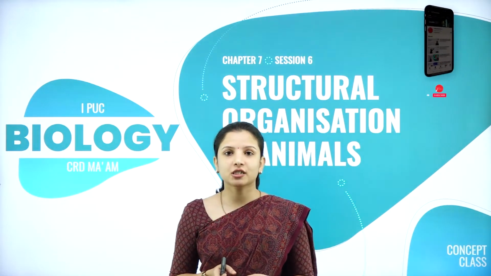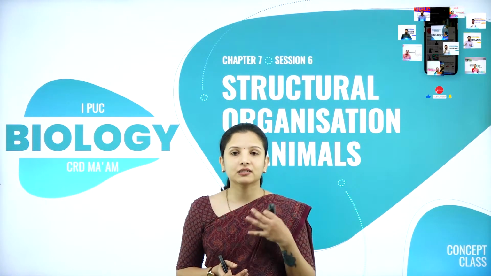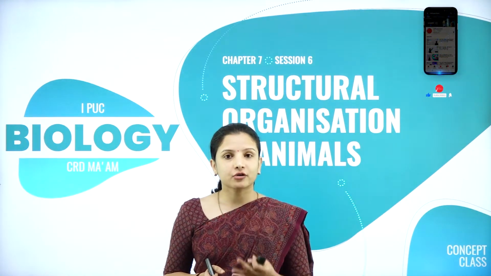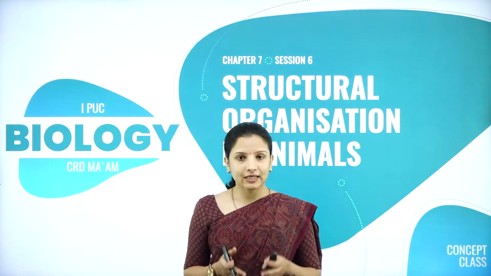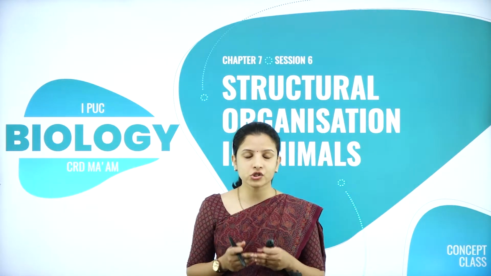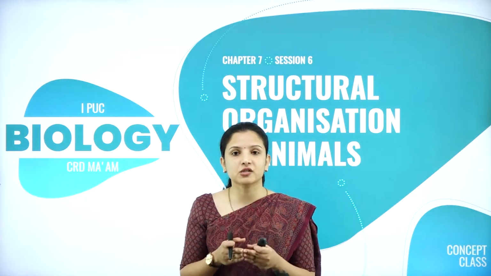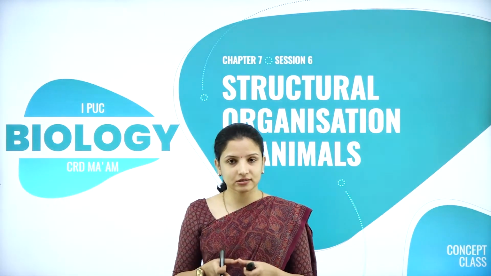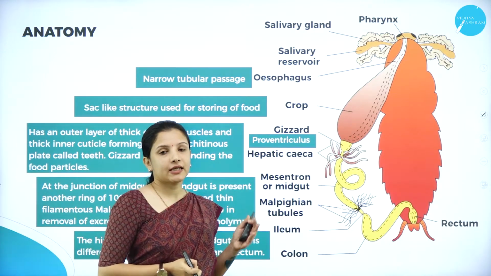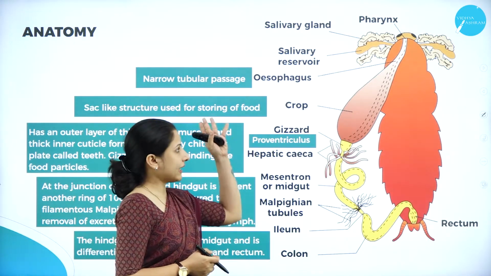So in the previous session, we studied the morphology of the cockroach, wherein we studied the different body parts of the cockroach belonging to the head, the thorax and the abdomen region. Today, we shall study the anatomy, that is the internal structure of the cockroach, and the different body parts present with respect to the alimentary canal, the digestive system, the excretory system, and so on.